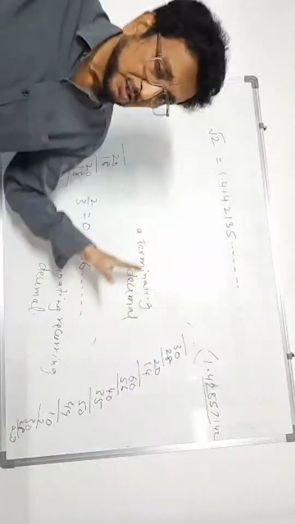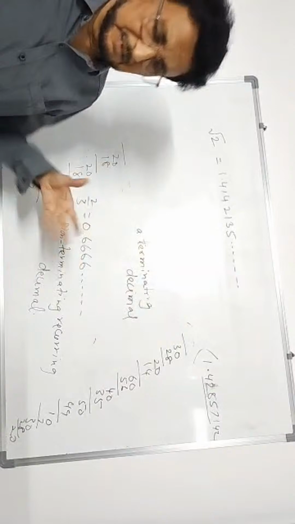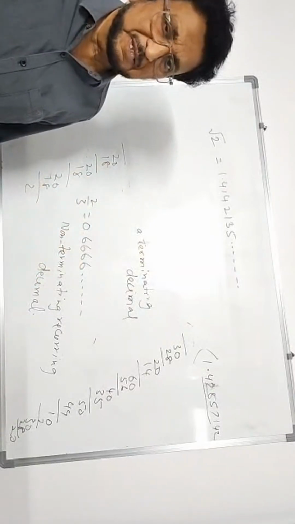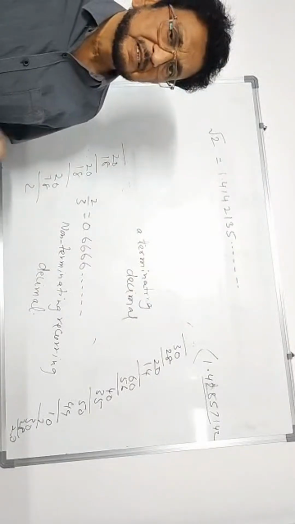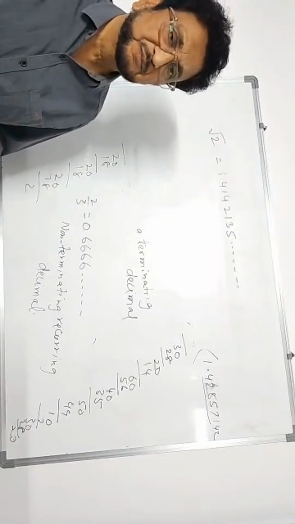Means we have seen two types of rational numbers in the previous example. Okay, 7 by 16 was terminating, 10 by 7 and 2 by 3 were non-terminating recurring.